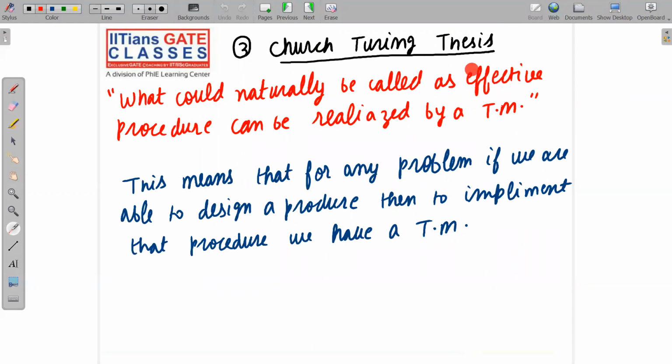So what does this statement mean? This statement means that if for any problem we are able to write a procedure, then to implement that procedure, we should have a Turing machine. I have already written the statement. See here carefully. This means that for any problem, if we are able to design a procedure, then to implement that procedure we must have a Turing machine. This procedure is a new term for you, so let me describe this term in the next slide.